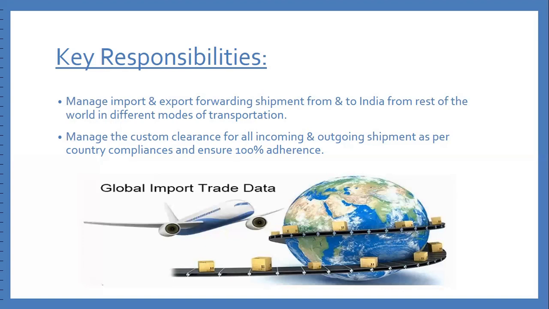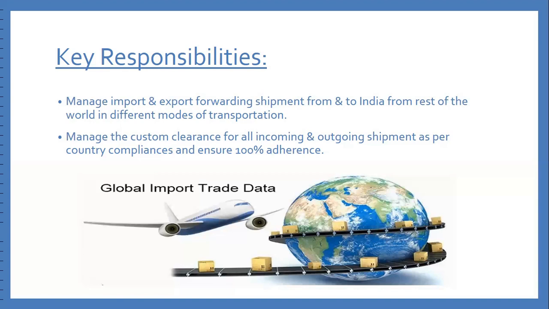So we place the order with our forwarder, and as per volume, he sends a transport vehicle to the factory to carry the shipment to the airport.